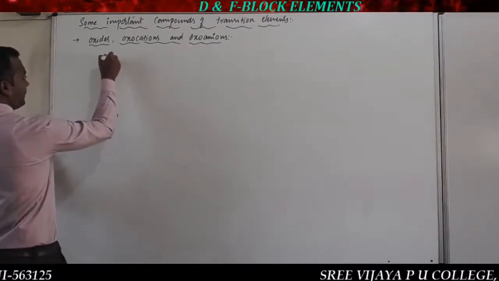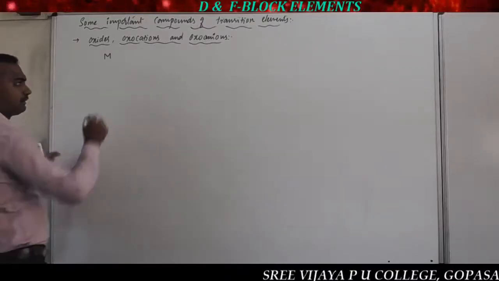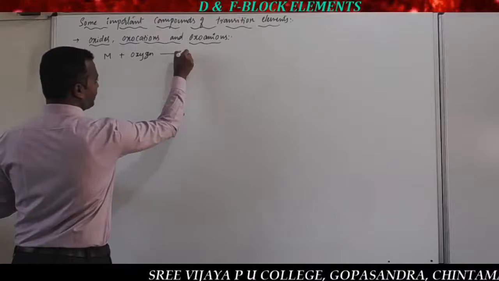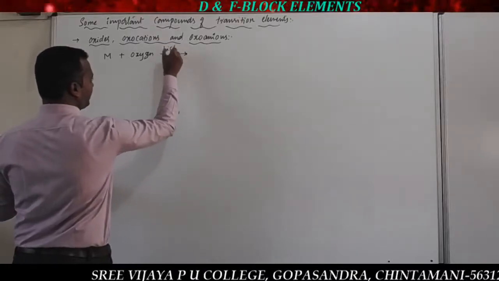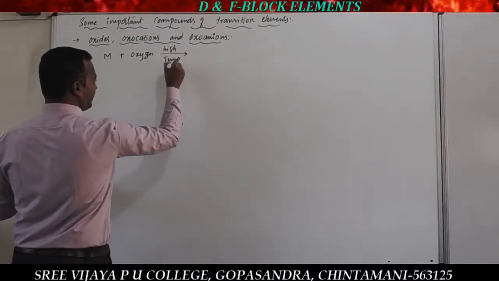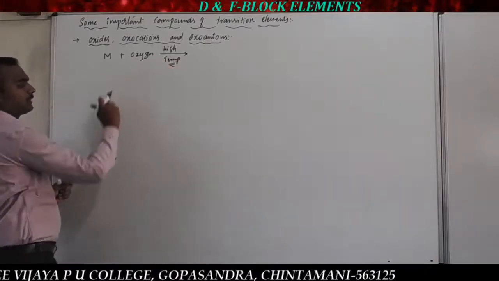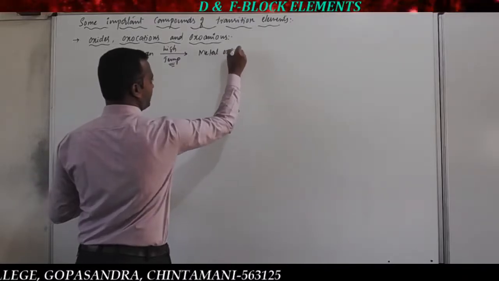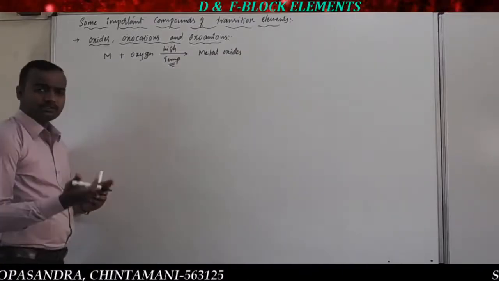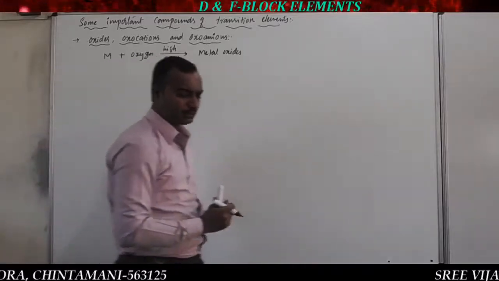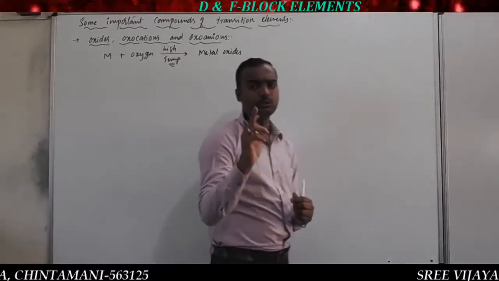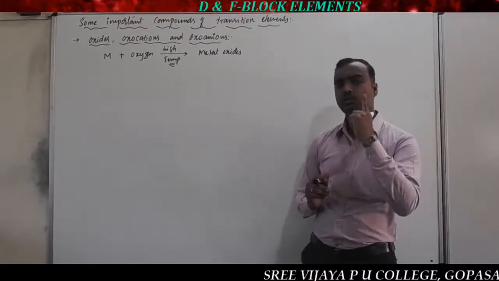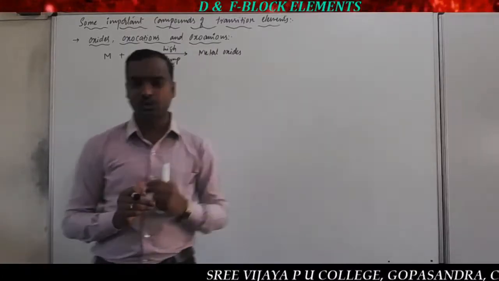When a transition metal combines with oxygen, when it reacts with oxygen at very high temperature, remember, this is very important, maintaining very high temperature, metal combination with oxygen gives metal oxides. So what type of metal oxides? Again, when we take alkali metals, only one type of oxide is formed, because they show the oxidation state +1. Alkaline earth metals again show only one type of oxide, because of the +2 oxidation state.